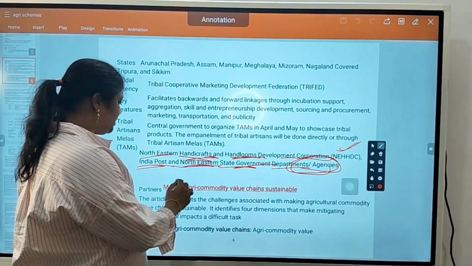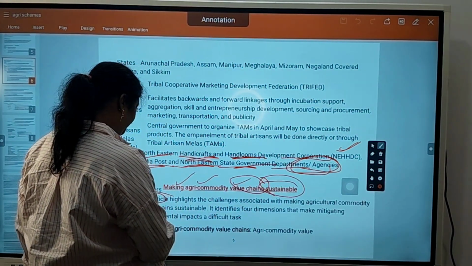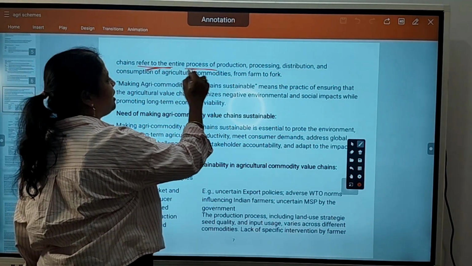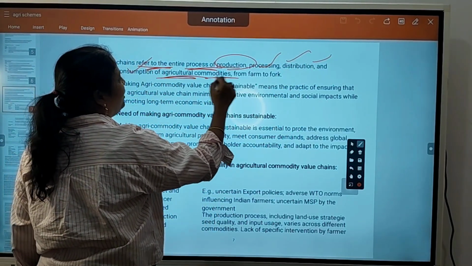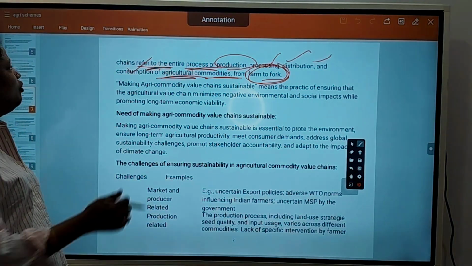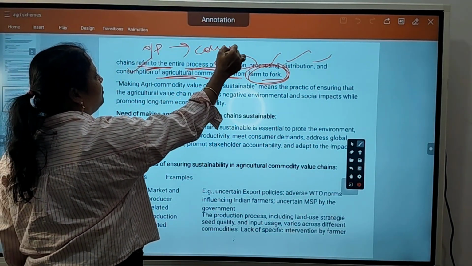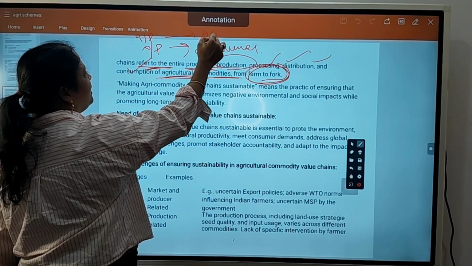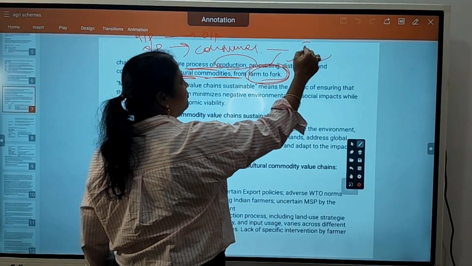Okay, the next concept is making agri-commodity value chains sustainable. What is agri-commodity value chain here? It refers to the entire process of production, processing, distribution and consumption of agri-commodities from farm to fork. Whatever may be the thing, how the output comes out and how it is delivered to the consumer, from input to output, everything is a value chain. So how to make it a sustainable thing?